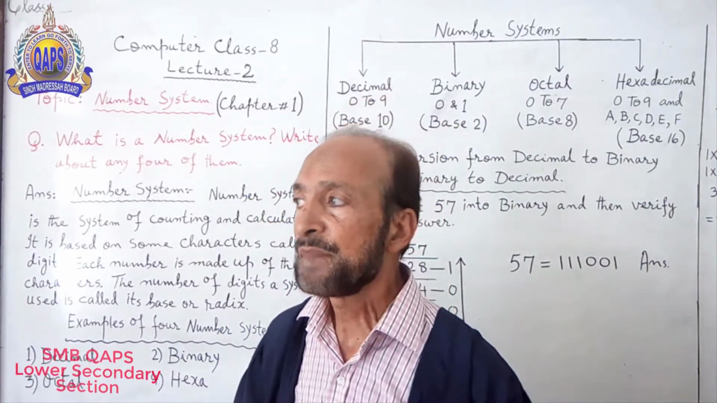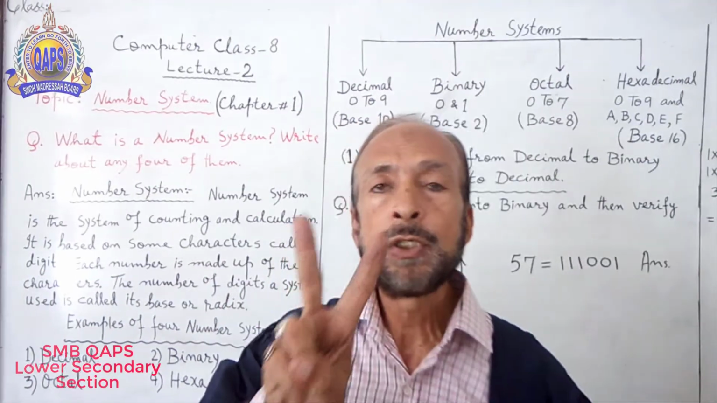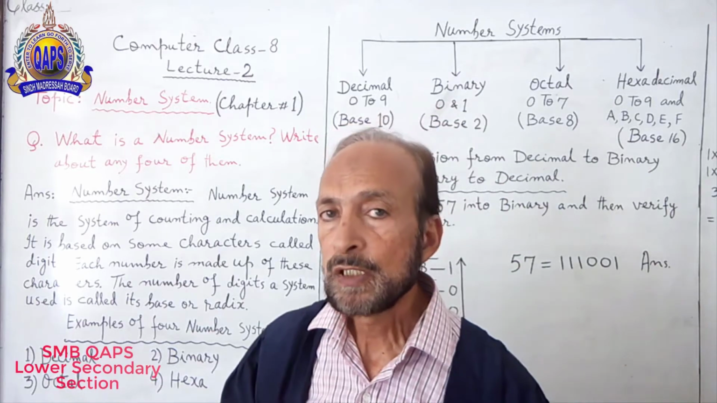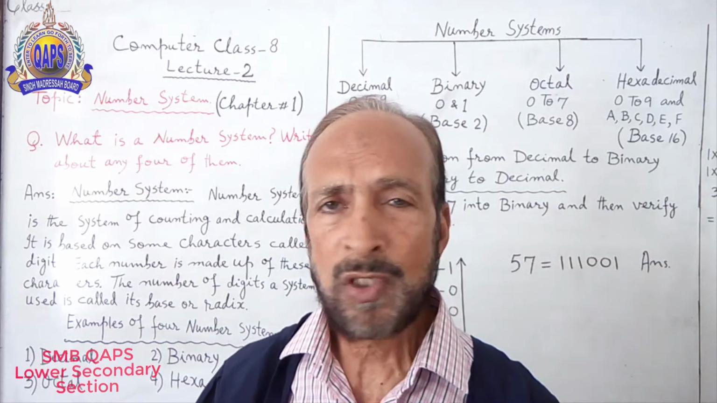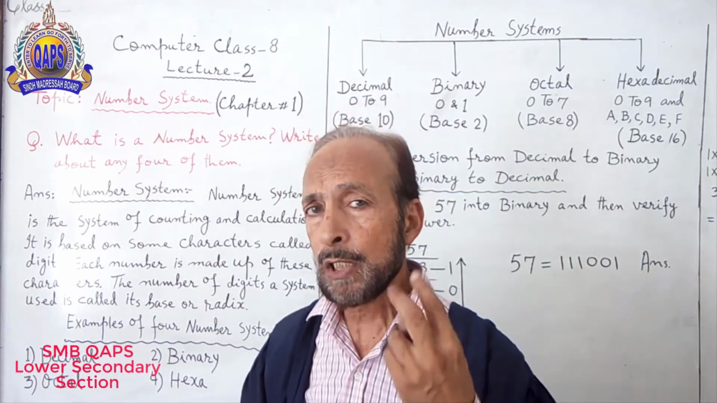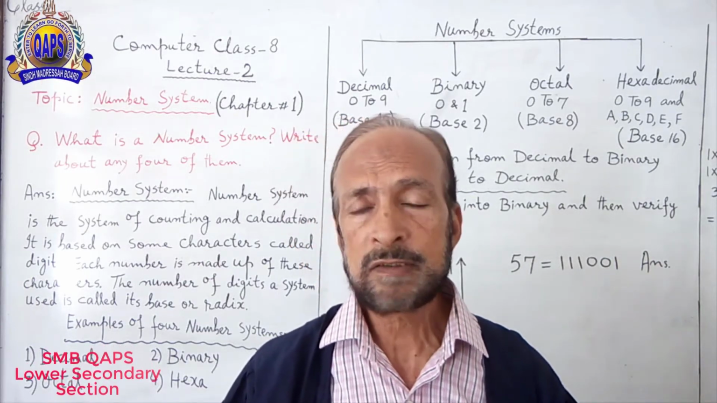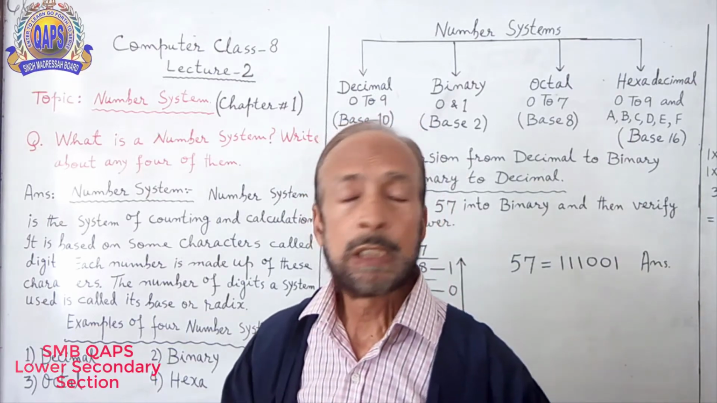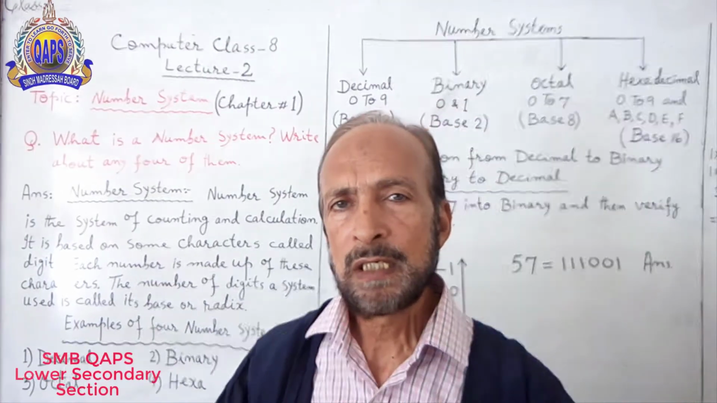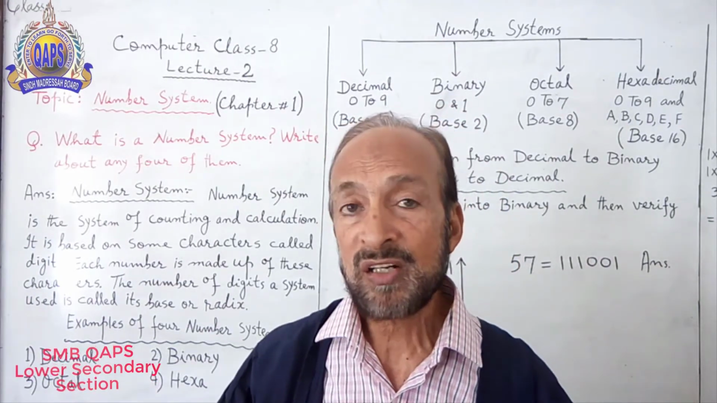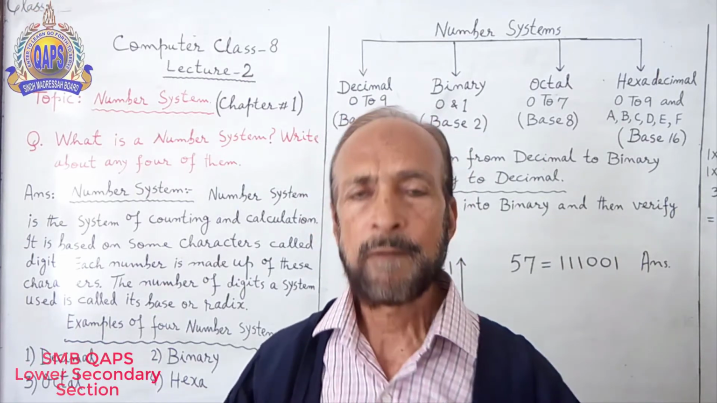Binary number system is that number system which has only 2 digits, 0 and 1. Not 2, not 3, not 4, nothing. Only 2 digits, 0 and 1. That's a binary number system. So, the base power of binary number system is 2, or the radix of binary is 2.